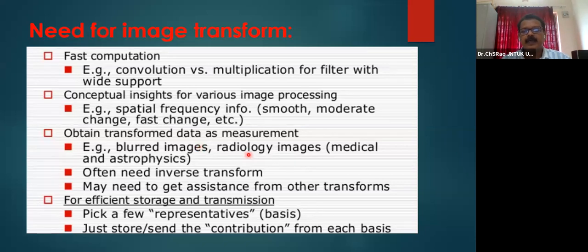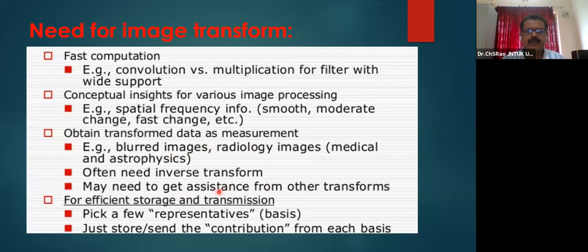If a radiographer scans your organ, and if the image that is obtained is blurred, then what we are supposed to do is resort to a particular transform and try to look into the detail. Sometimes we need an inverse transformation, and there is always a need for a transform.